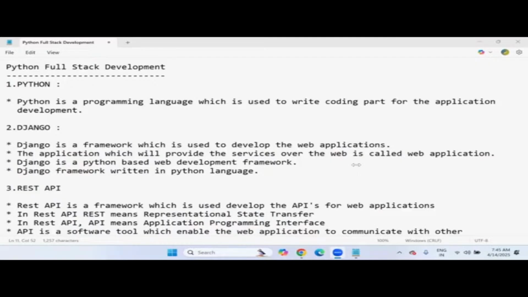Yes, yes. It's a part of core Python only. Web scraping and everything will be there. You can check the course content so that it will be clear. Web scraping means we have a project coming where we have to get data from different applications using Python.